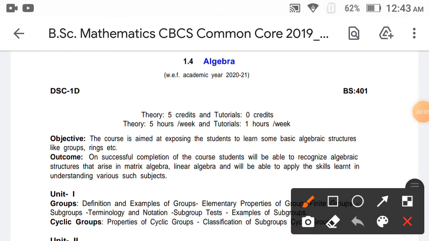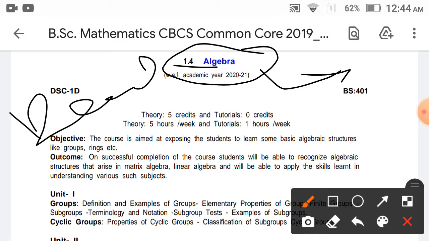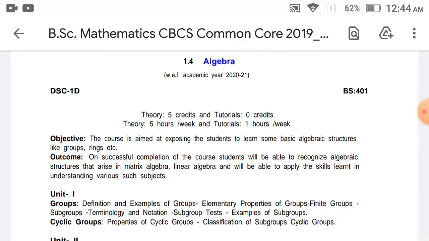So this is the fourth semester. The fourth semester title is Algebra. The third semester title was Real Analysis, and next comes Algebra. That is totally a theory topic, more than a theory topic.